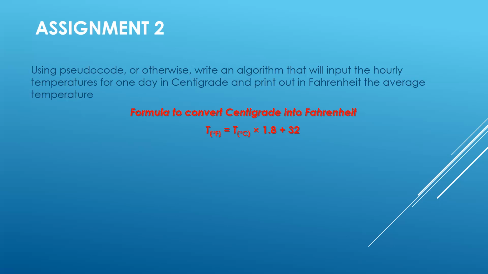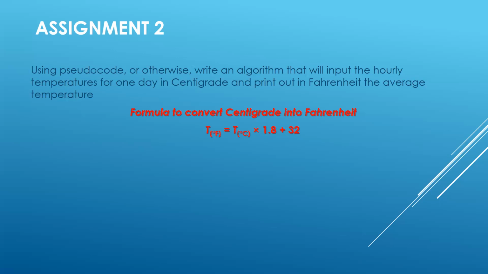Instead of temperature in degree centigrade and temperature in degree Fahrenheit, you will be using your variables. Be very cautious: the variable you use to input the centigrade temperature, the variable for the Fahrenheit temperature, the variable for the totaling, and the average. The variables should match, and you are going to use the same variables throughout.